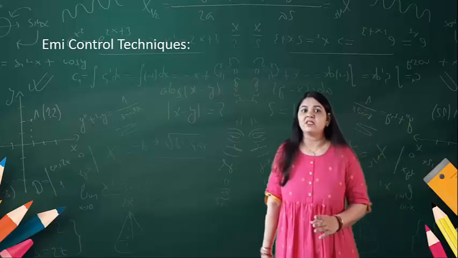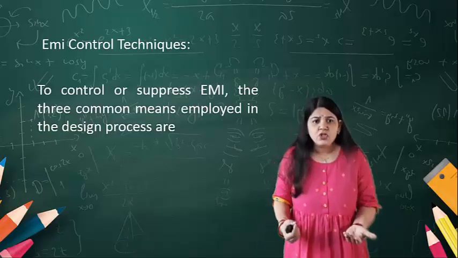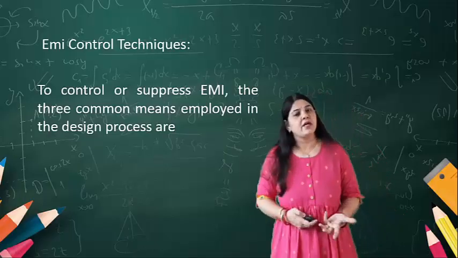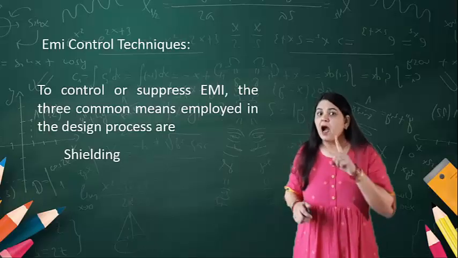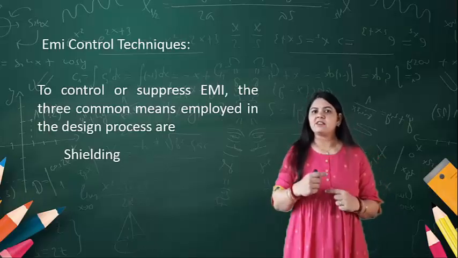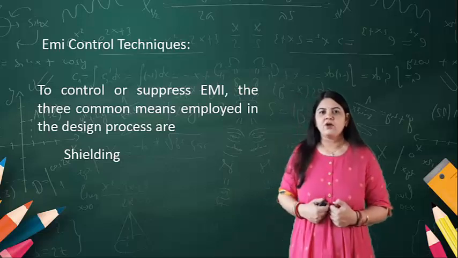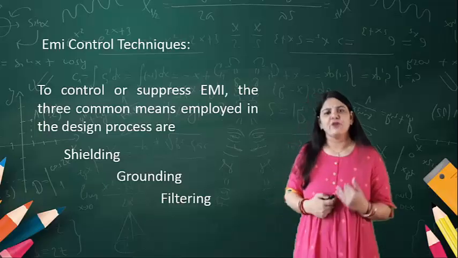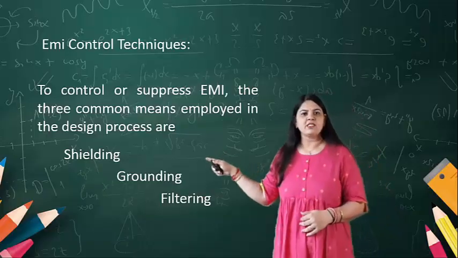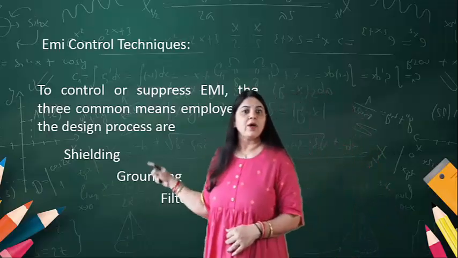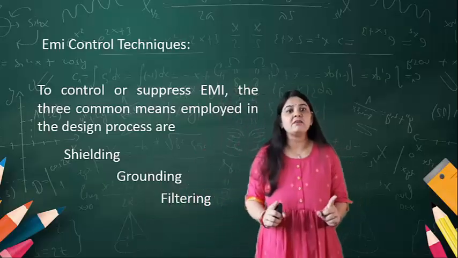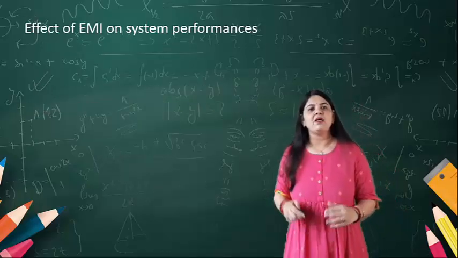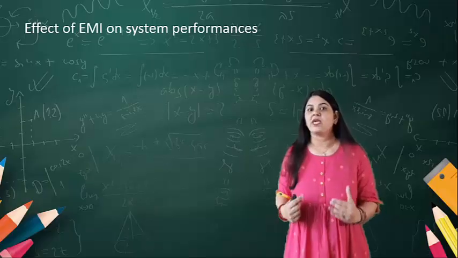Now the EMI control techniques. To control or suppress EMI, there are three common means employed in the design process, that is, how to protect from EMI. First, shielding is required, then grounding, and then filtering. These three are the ways by which we can protect our electronic circuits or devices from electromagnetic interference.